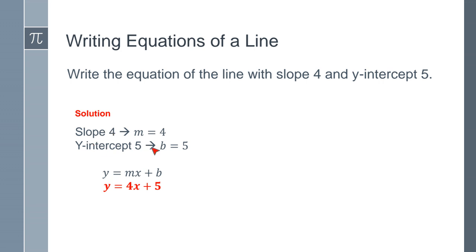So m equals 4 and b equals 5. All we do is plug in the numbers, right? The 4 replaces the m and the 5 replaces the b. So this is the equation that they're looking for: y equals 4x plus 5.